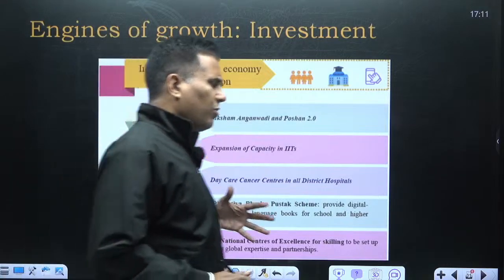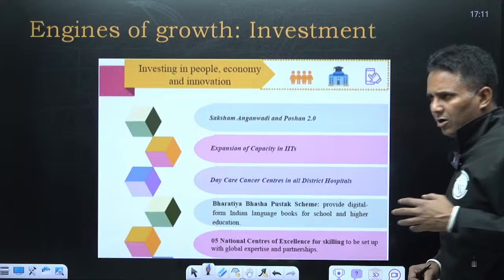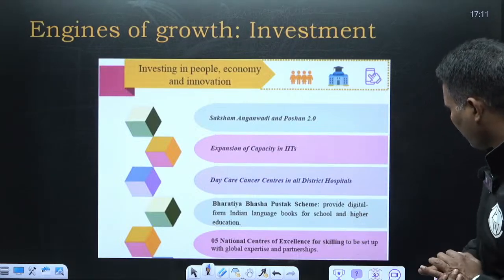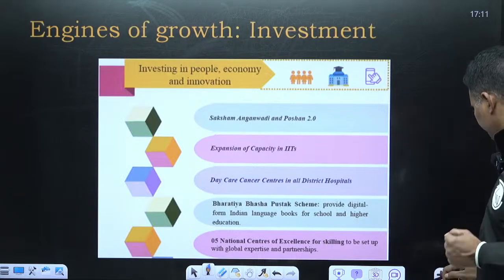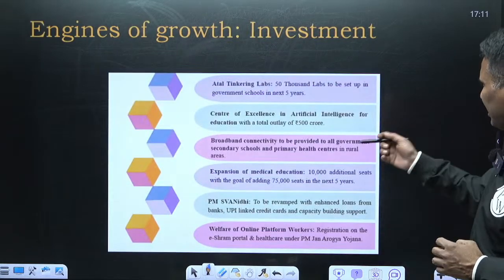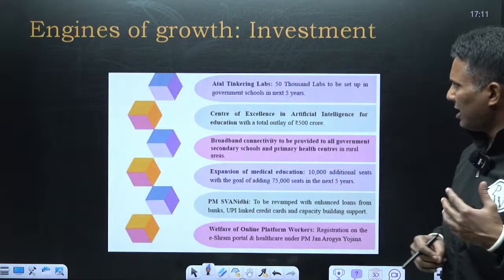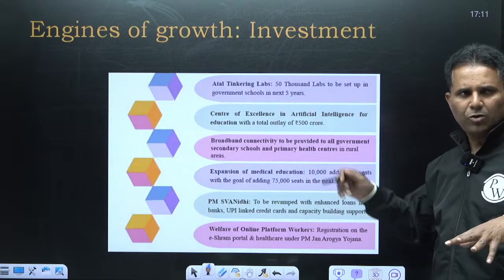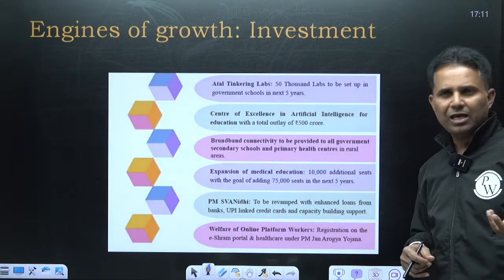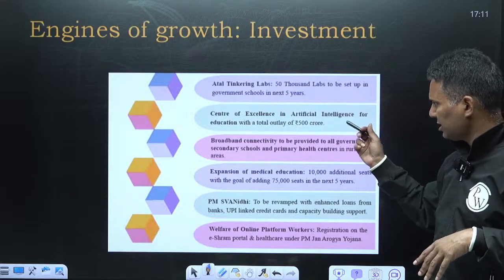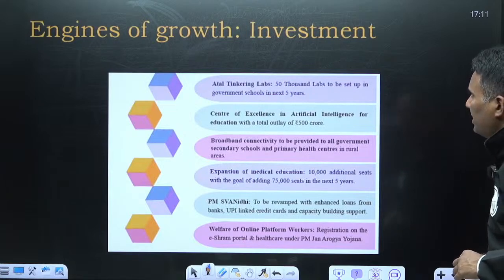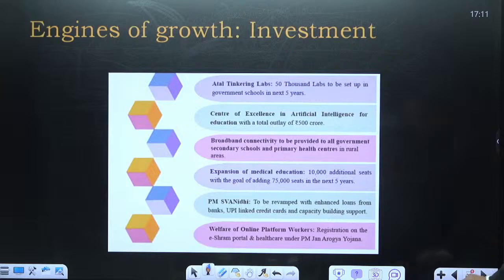So there is a lot of government focus on investment in human capital and skilling, like a National Center of Excellence for Skilling will be set up. There will be a Center of Excellence for Artificial Intelligence, also Atal Tinkering Labs. We already have Atal Tinkering Labs. Now government is saying that 50,000 Atal Tinkering Labs will be set up in government schools in the next 5 years. So there is a focus on artificial intelligence, broadband connectivity, right? So the major emphasis is on investment in human capital.